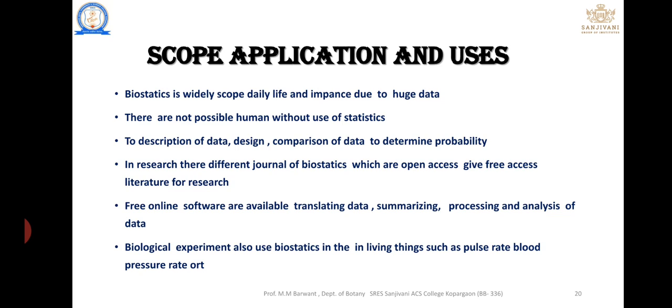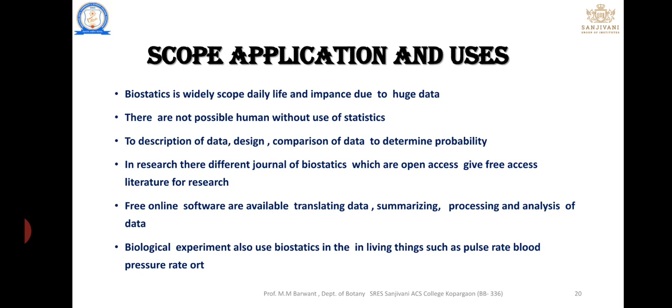For example, our heartbeat pumps, and on this basis heartbeat can be expressed as data. Next is description of data, design, comparison of data, and determining the probability, that is one type of use.